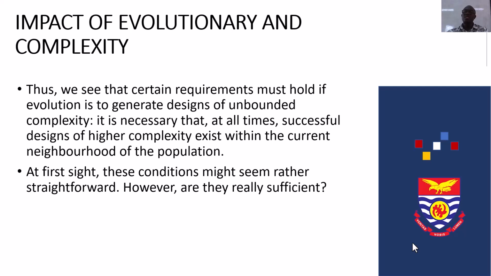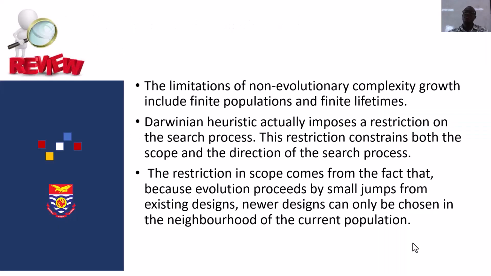Thus, we see that certain requirements must hold if evolution is to generate designs of unbounded complexity. It is necessary that at all times successful designs of higher complexity exist within the current neighborhood of the population. At first sight, these conditions might seem rather straightforward. However, are they really sufficient?